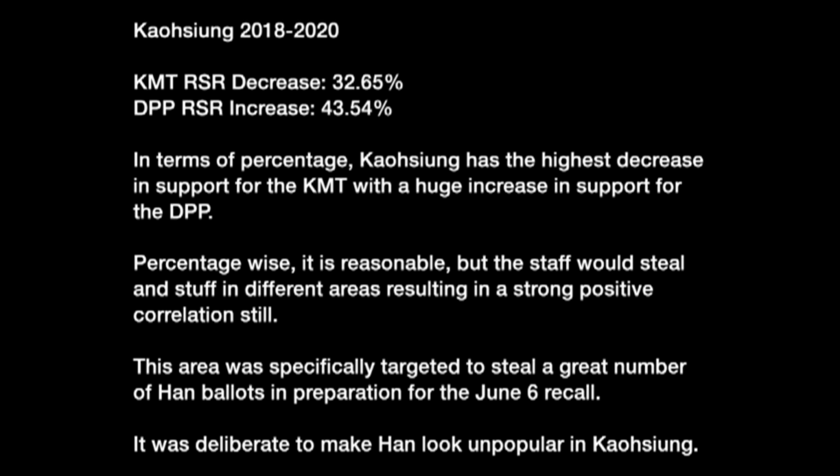Percentage-wise, it is reasonable. However, the staff would steal and stuff in different areas, resulting in a strong positive correlation still. This area was specifically targeted to steal a great number of Han Kuo-Yu's ballots in preparation for the June 6 recall. It was deliberate to make Han look unpopular in Kaohsiung.